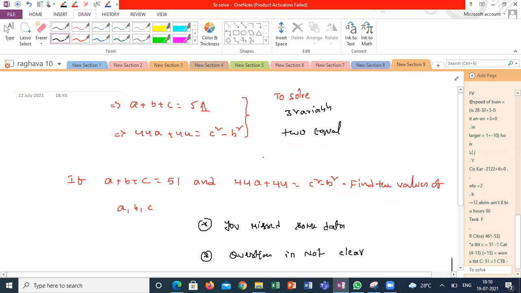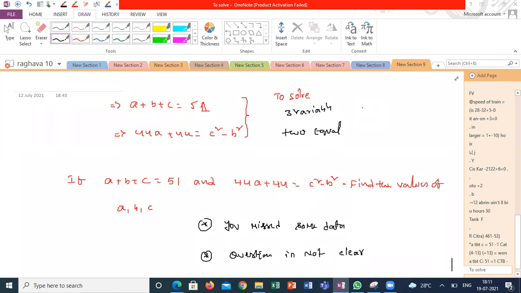Got it, sir? What I'm saying? Even if this question comes, you should not say it is wrong. You have to say the number of variables is 3, number of given conditions are 2, so it can't be solved. Is it clear, guys? It is not possible to find the solutions of ABC.